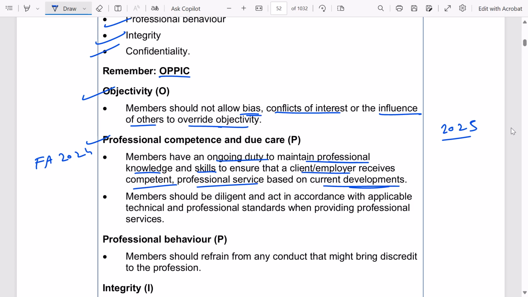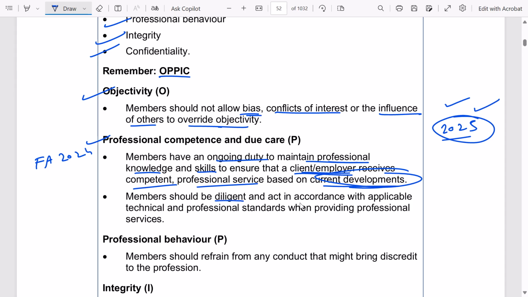So, by the time you give the tax paper and reach the practical world, the law and the Finance Act would have been updated, so you need to be aware of the current developments while providing services to your clients. You need to be professionally competent, updating your skills or knowledge or both.